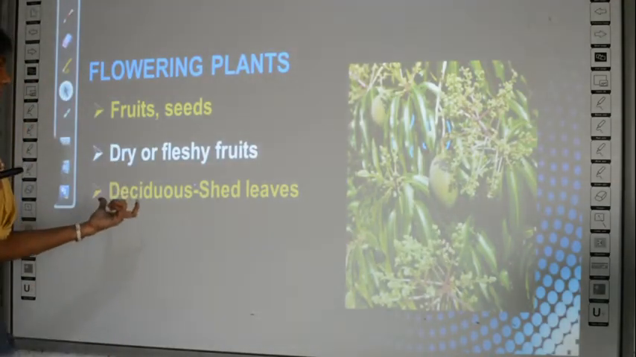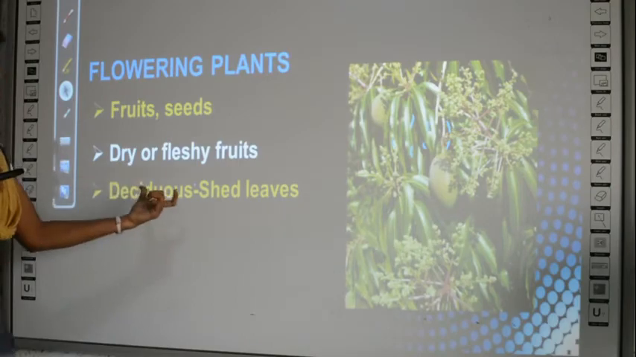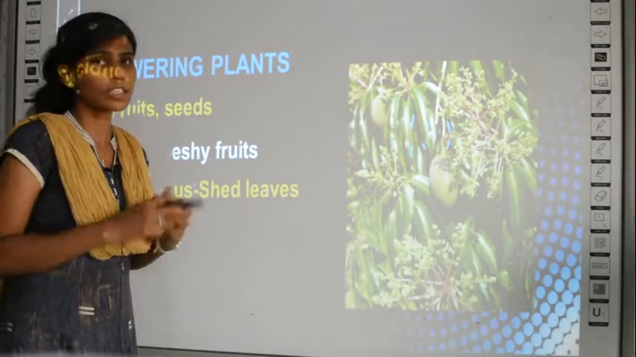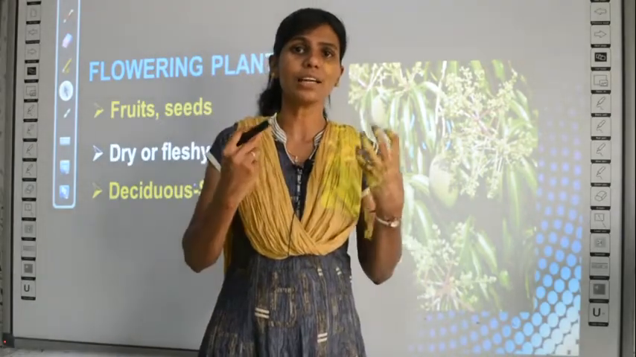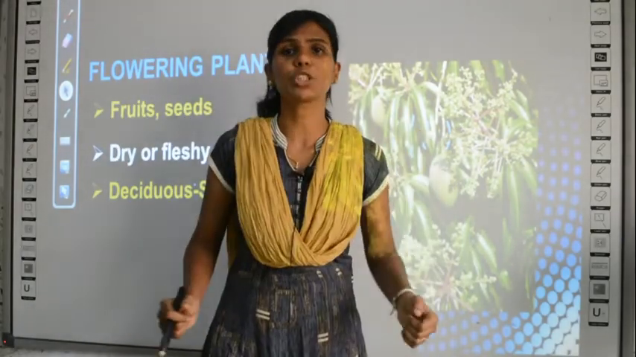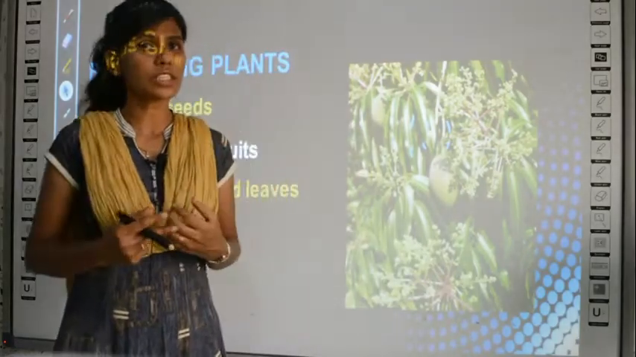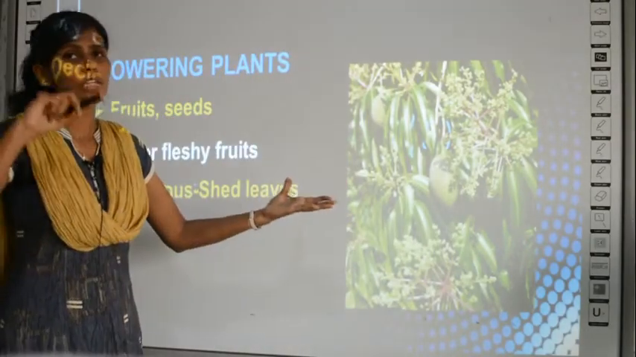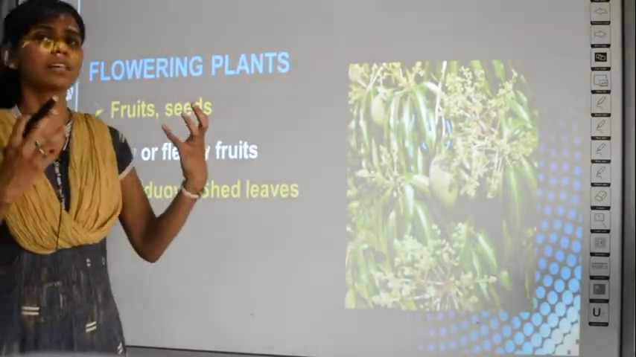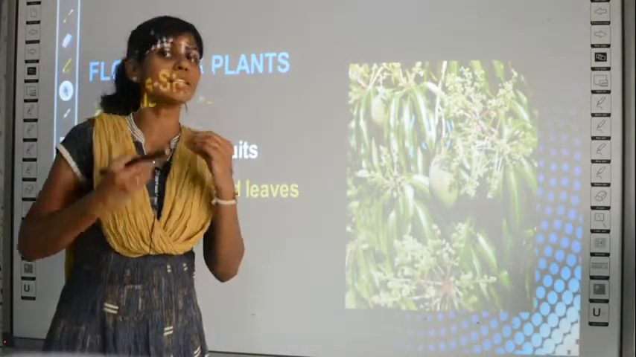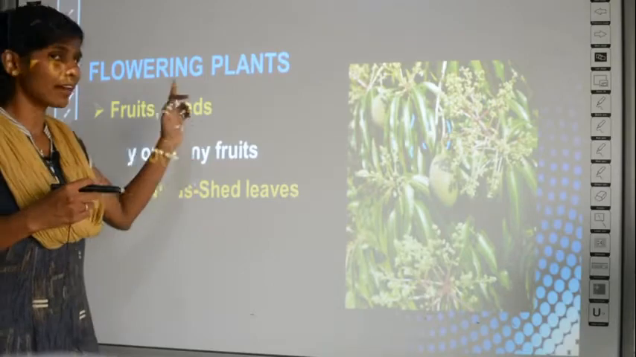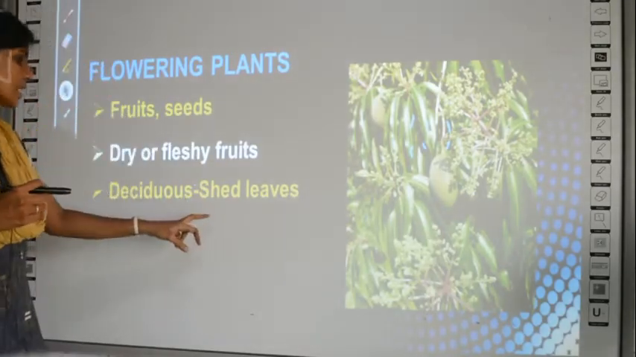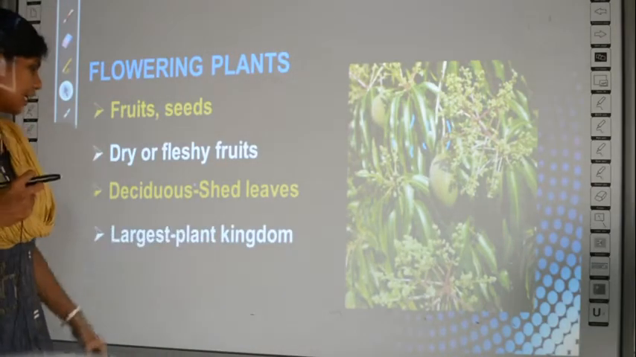and the leaves are of deciduous type. What are deciduous? It is opposite to evergreen. In cone bearing plants, what did we study? The leaves are evergreen. They never shed down. Whereas in deciduous plants, the leaves will shed down seasonally. At particular seasons, they will fall down. In other seasons, it will develop new leaves. So the leaves of flowering plants are generally deciduous type. That is, they shed their leaves.